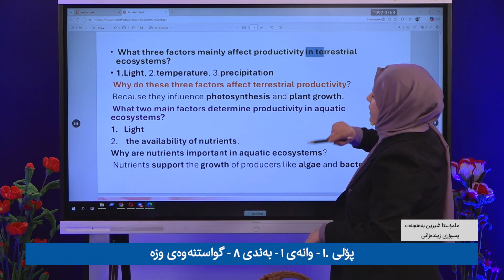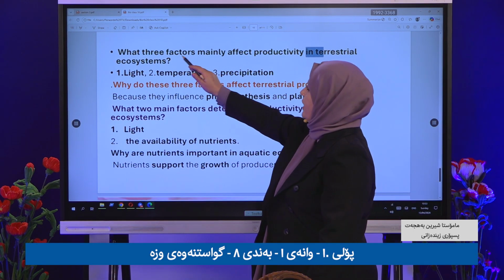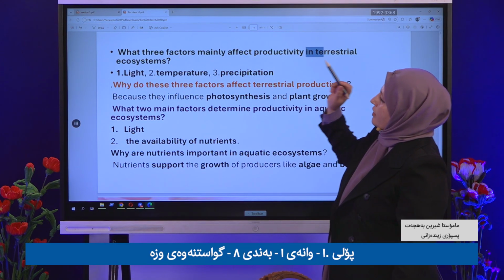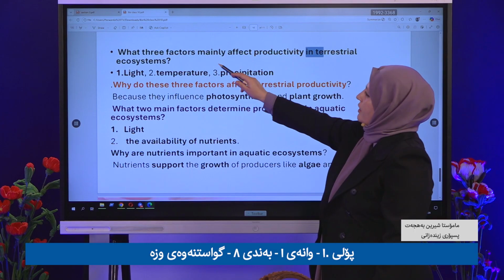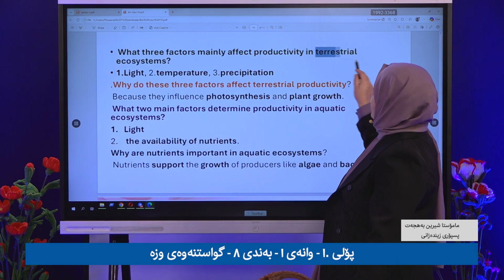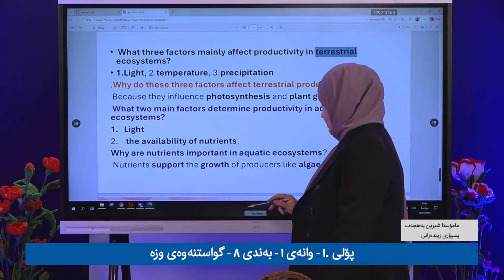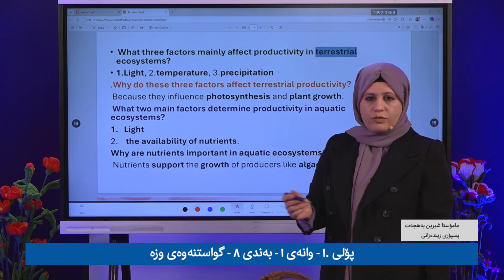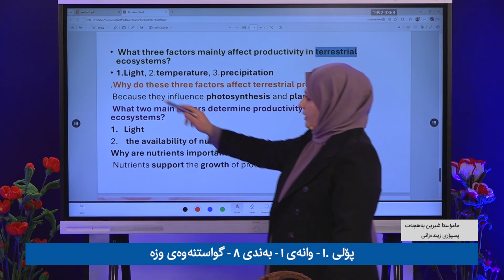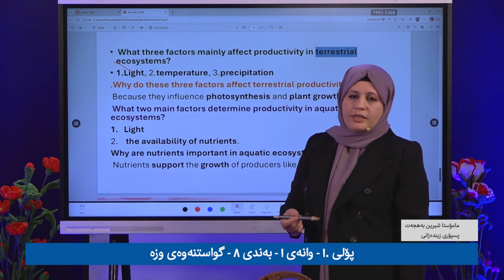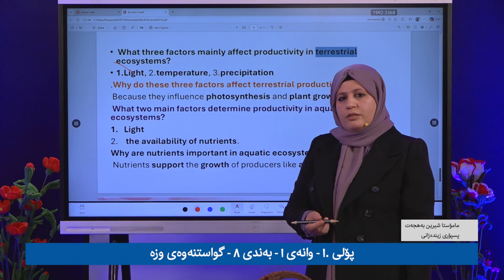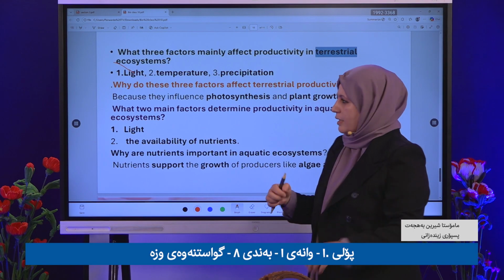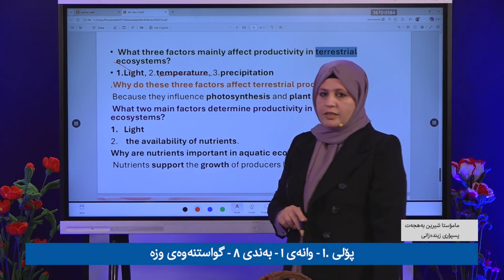Look at here, a common question. What are the three factors that mainly affect productivity in terrestrial ecosystems? As we know, in terrestrial ecosystems, what is measured is the plant. So light, of course, is very important. If there is no light of the sun, can the plant make food? Of course not. And temperature is very important.